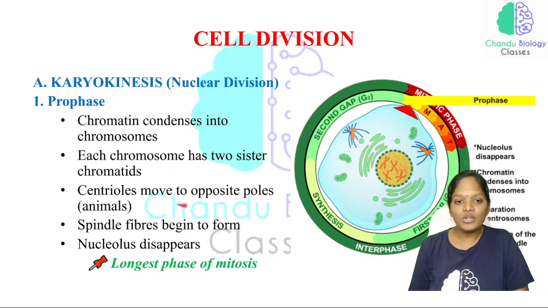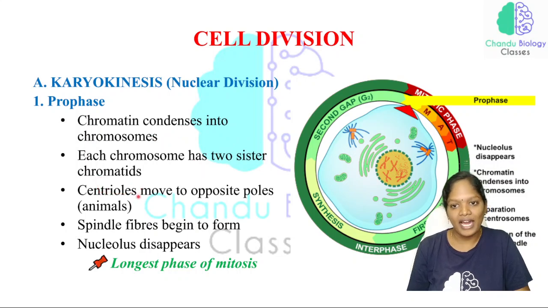And centrioles move to opposite poles. Here, just look at the picture. Let me explain the picture. Know that chromatin condensation is taking place in the prophase, and in each chromosome we have two sister chromatids, and the centrioles here are moving in opposite directions. Why do they have to move in opposite directions?